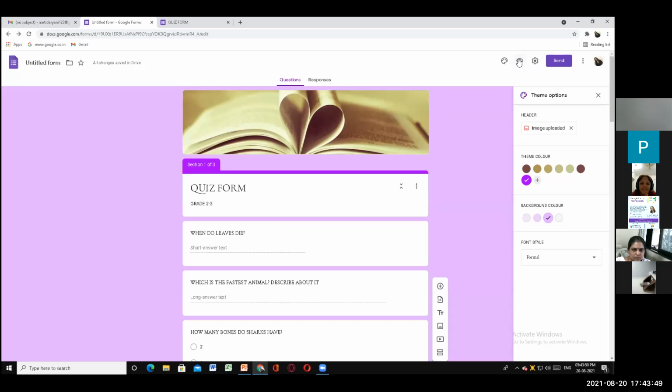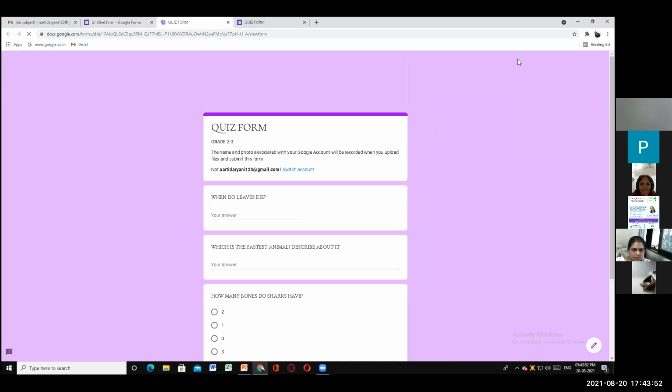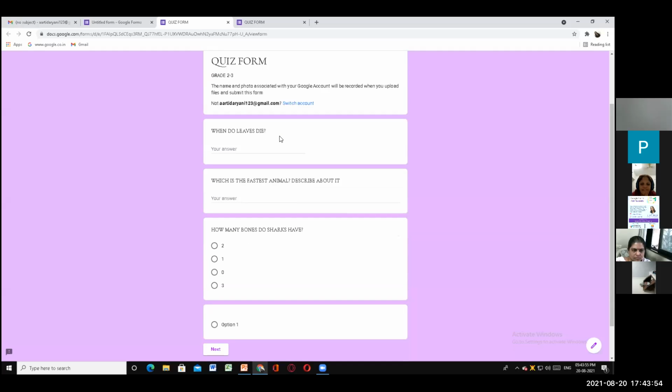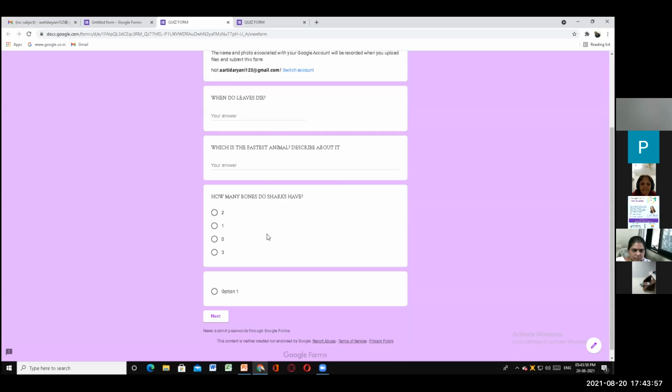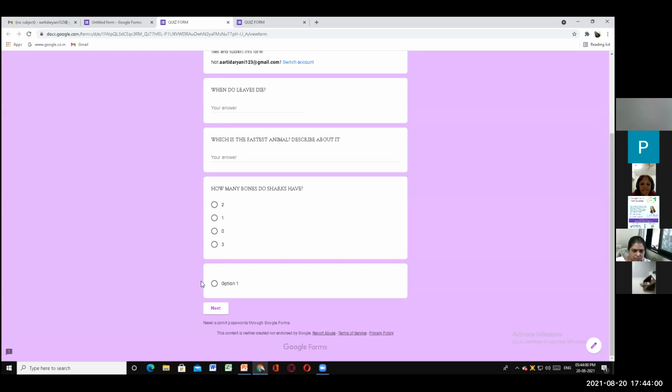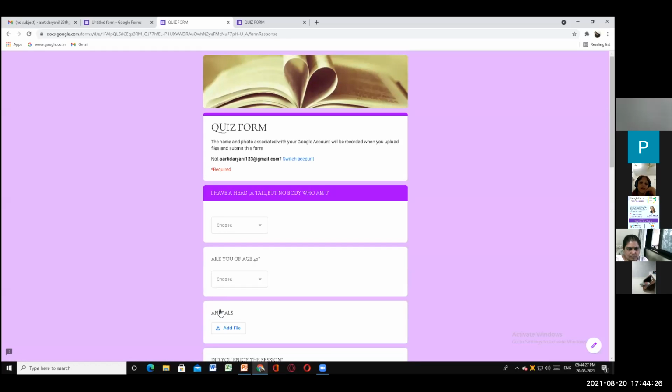Most teachers keep waiting for this preview, and here your form looks like this. Now, remember I told you about page section, page break, page split. This is the button over here: Next. Why has it come here? Because we have created 3 pages. That means 3 sections, that means split into 3. So next, this is my second form.